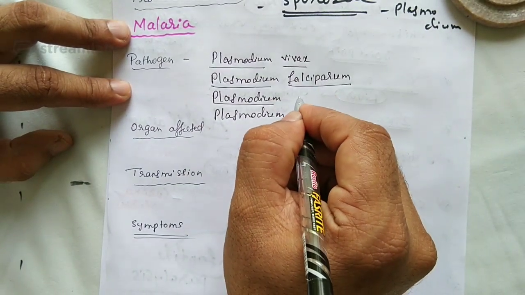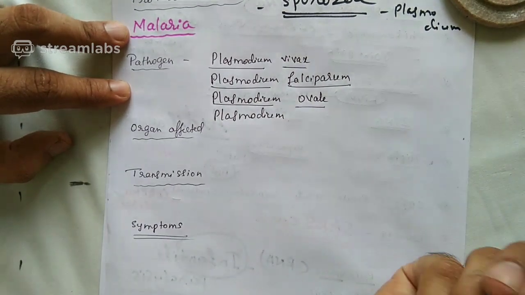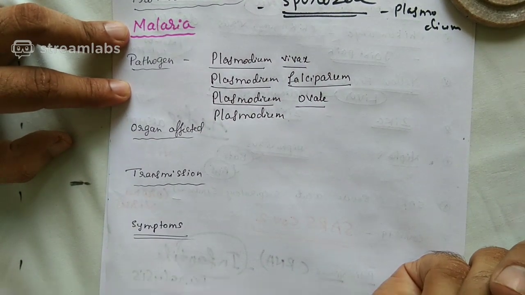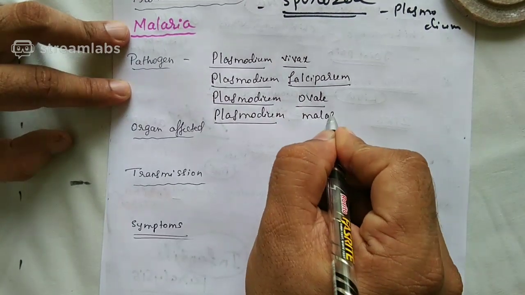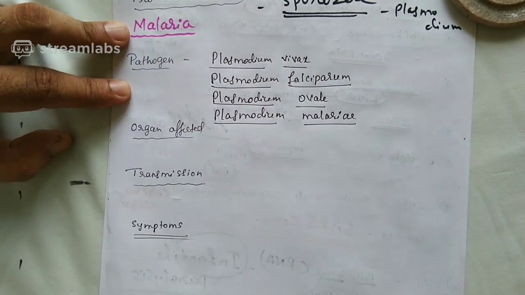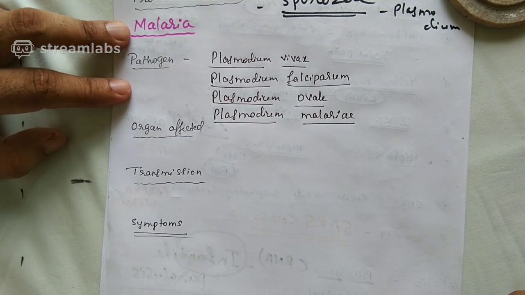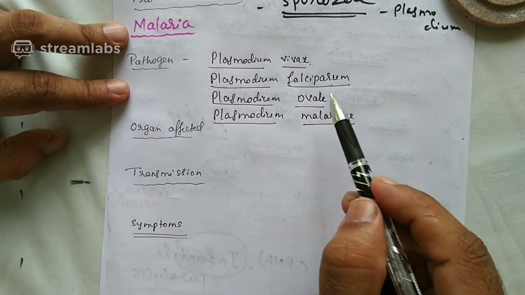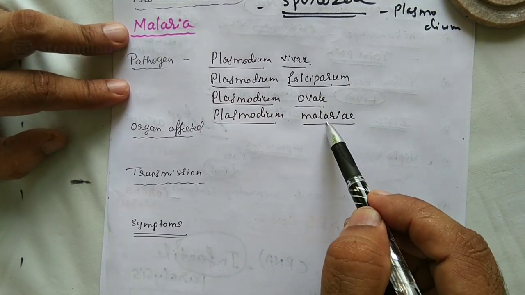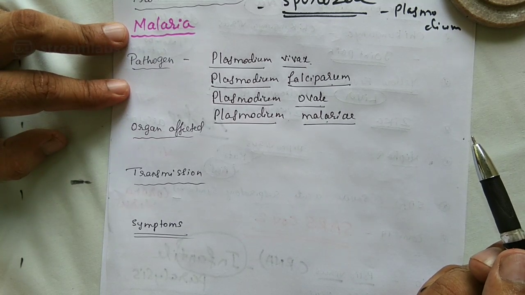Plasmodium ovale is one more species of Plasmodium that causes malaria. Plasmodium malariae is one more species of Plasmodium which causes malaria. Let me repeat once again. Plasmodium vivax, Plasmodium falciparum, Plasmodium ovale, Plasmodium malariae are the 4 different species which can cause malaria.